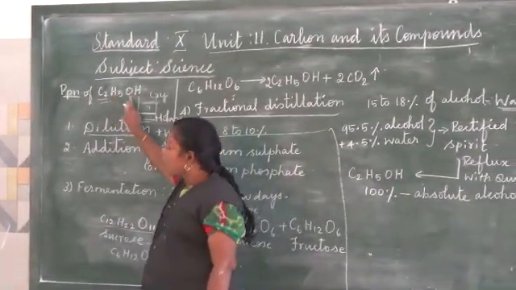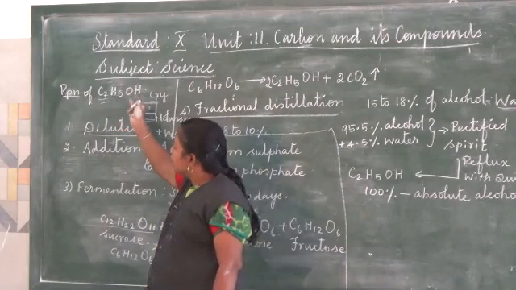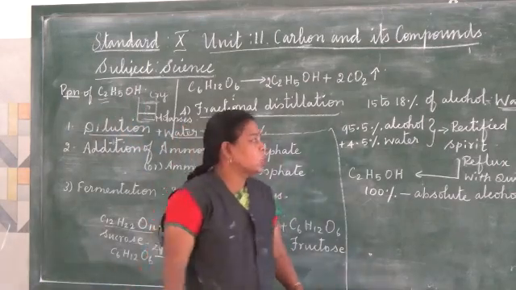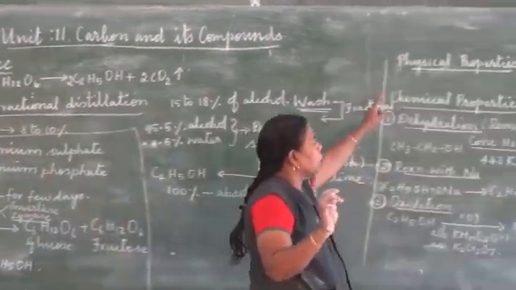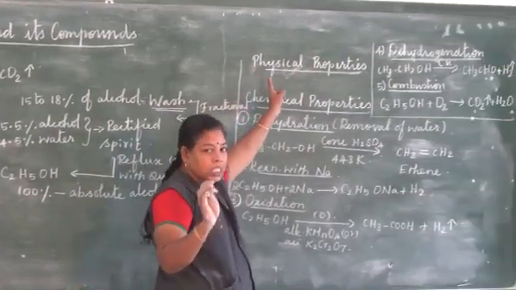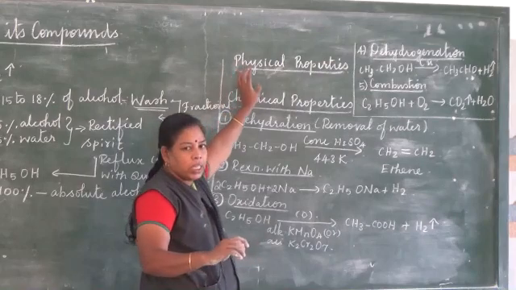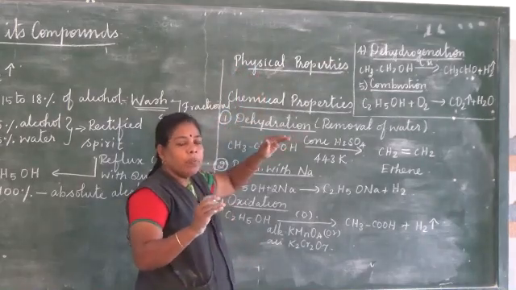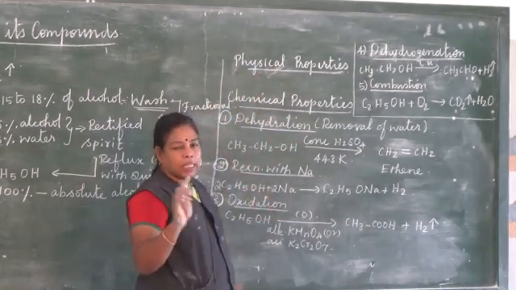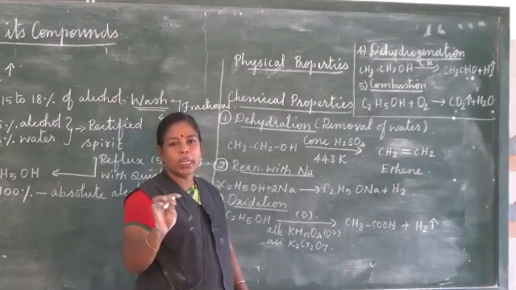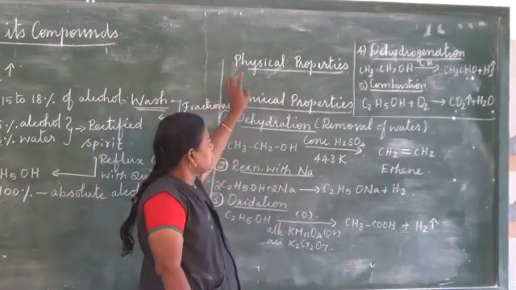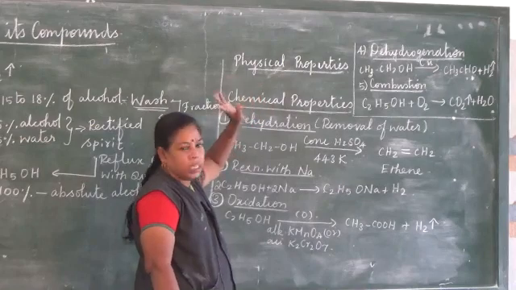So ethyl alcohol's boiling point is higher than ethane. These are the three physical properties: it is colorless, but has a pleasant odor with a burning taste; its boiling point is higher than that of the parent alkane; and third, it is miscible with water in all proportions.